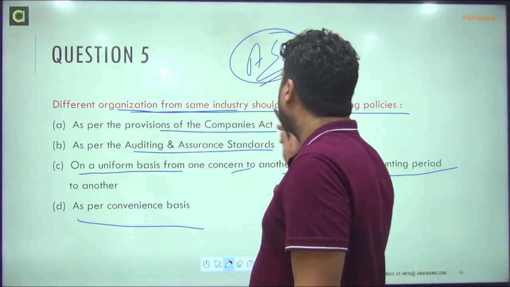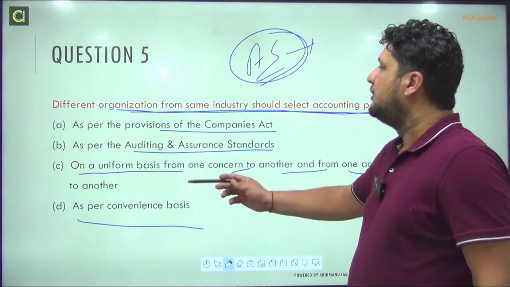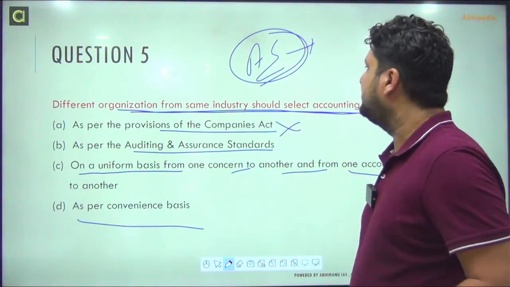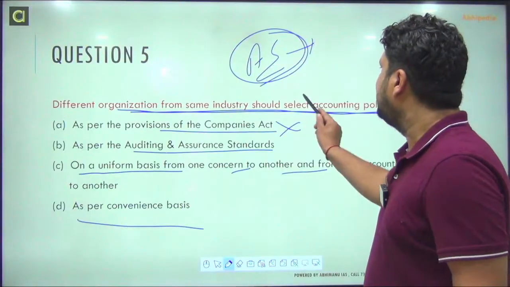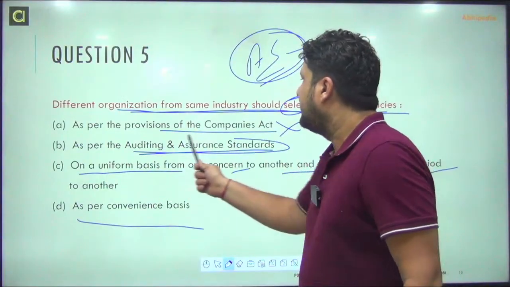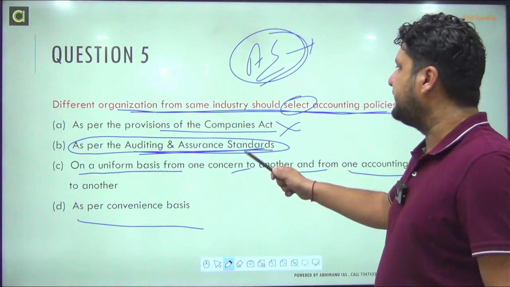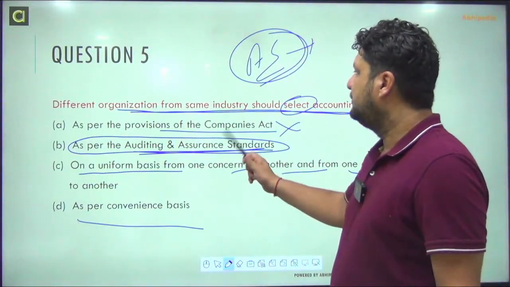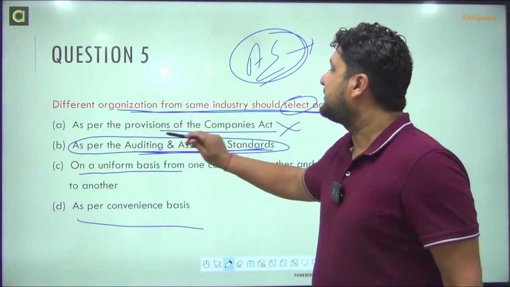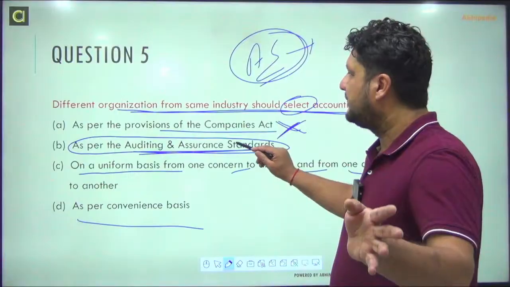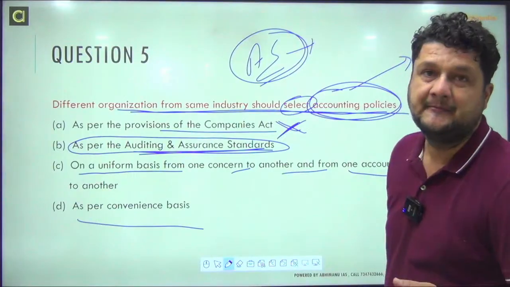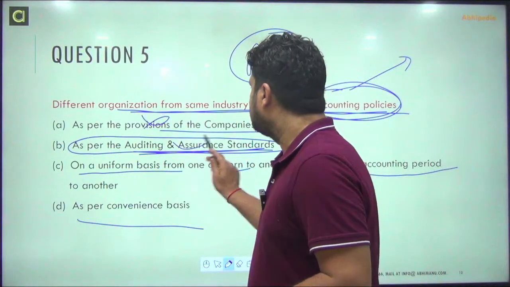Now, selecting accounting policies as per the provisions of the Companies Act cannot be the answer, okay? You have to select your accounting policies according to the Companies Act, otherwise you are not doing a legal thing. Auditing and assurance standards are not related to that. Different organizations from the same industry should select accounting policies as per the provisions. When you are talking about accounting policies, they must be based upon accounting standards. So this is not the right answer.